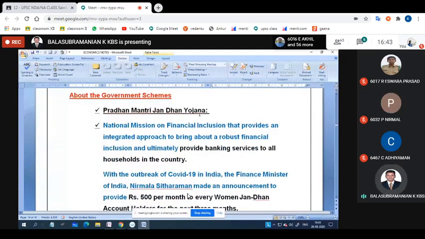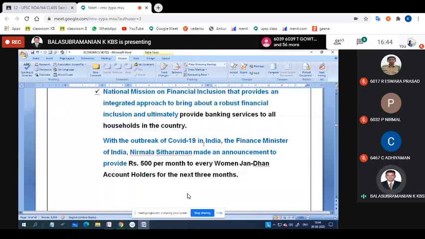Then, about the government schemes, okay, these are the latest schemes. There are a number of schemes introduced by this government, but I have taken 13 which are most probably asked in competitive exams. Just go through the first 13, afterwards study according to your ability. Pradhan Mantri Jan Dhan Yojana, I will read, and in between I will explain. National Mission on Financial Inclusion provides an integrated approach to bring about robust financial inclusion, and ultimately the concept is providing banking service to all households in the country. The main objective of Pradhan Mantri Jan Dhan Yojana is to provide banking service to all households in the country.